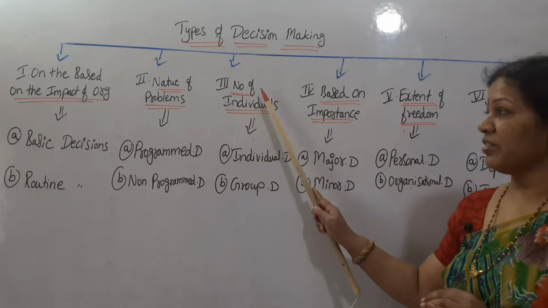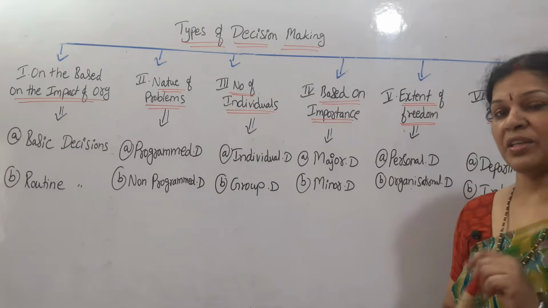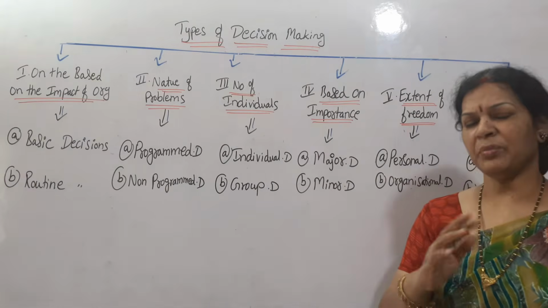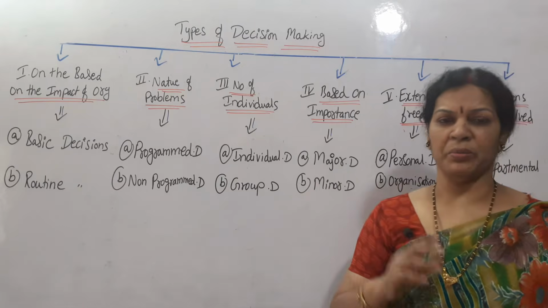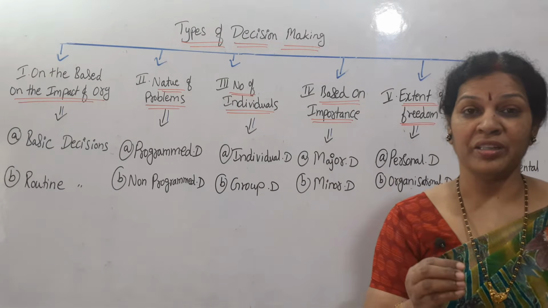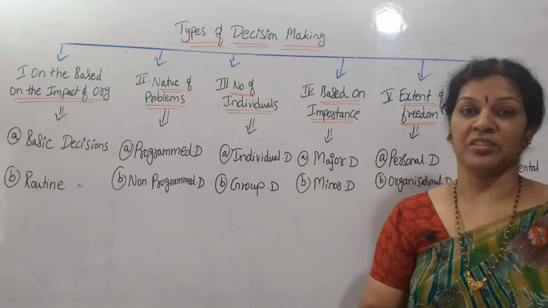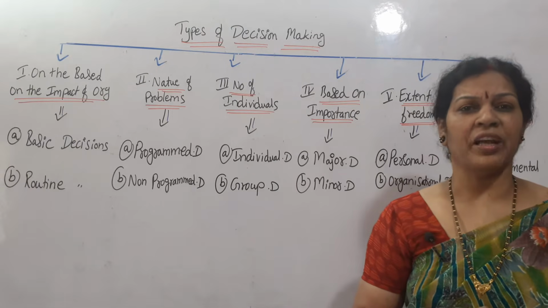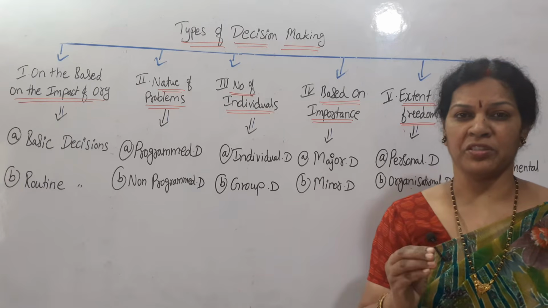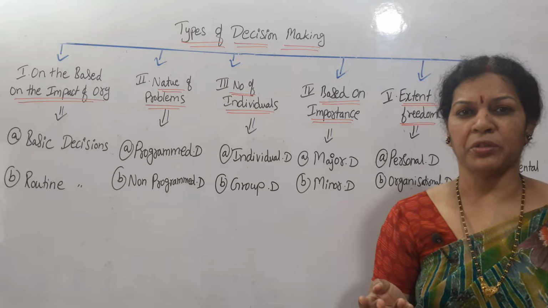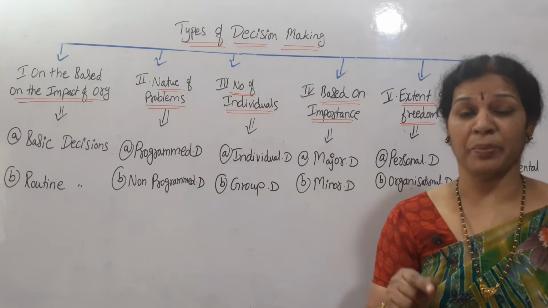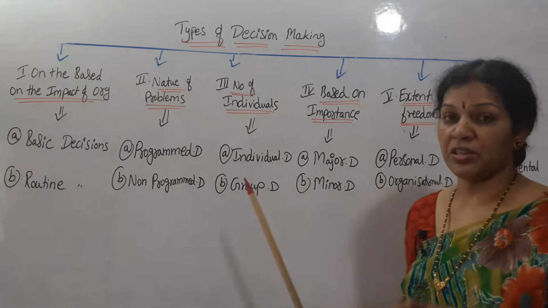Third type of decisions, number of individuals. Based on this, we can divide into two parts: individual decisions and group decisions. Individual decisions means maybe the board of directors or manager, they have that authority, they can take the decisions. Like say some money has to be withdrawn, some money has to be spent and material has to be purchased. Need not ask someone for guidance, or someone's advice or permission is not required. Then you can take an individual decision.